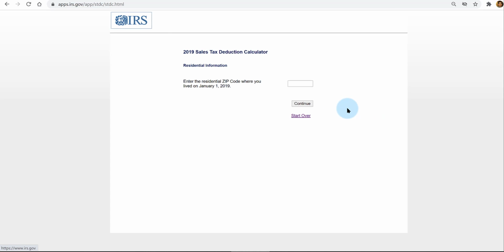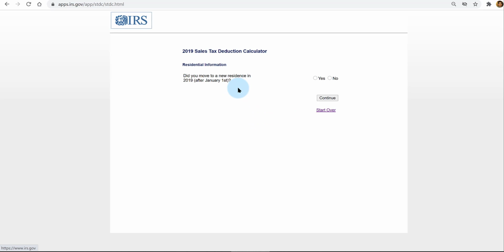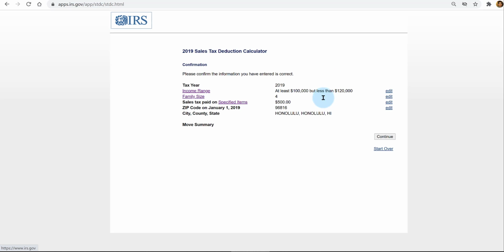Here we indicate the place we live. There are different rates where you live, right, for sales tax. So this is our campus zip code here in Honolulu. And then we were living in this area the whole year. And here's a summary.